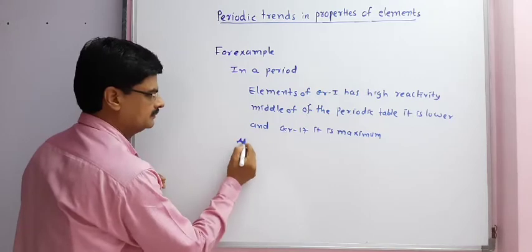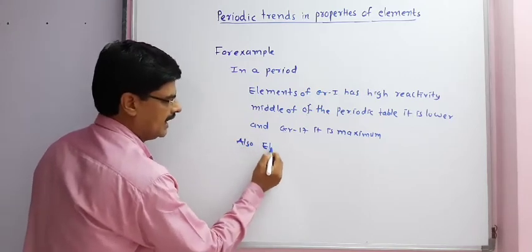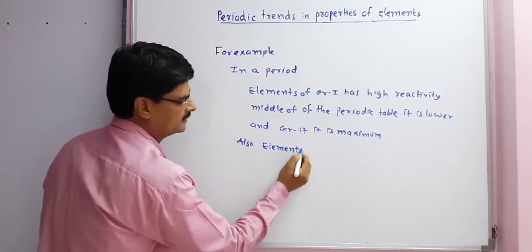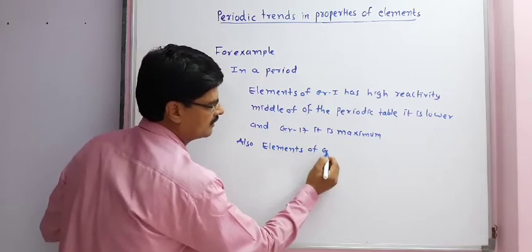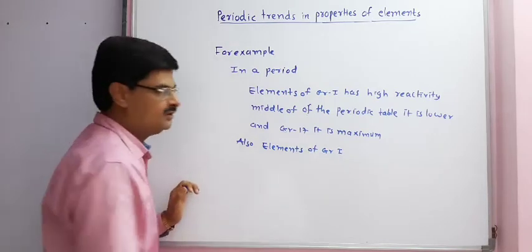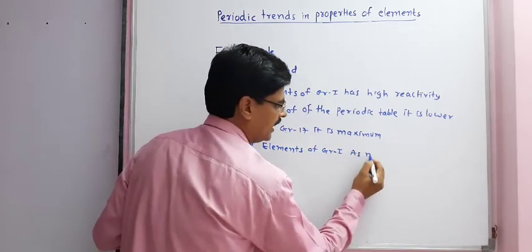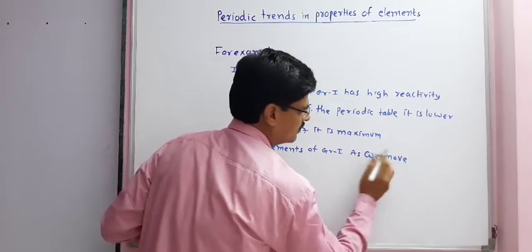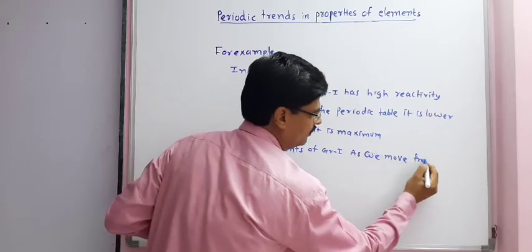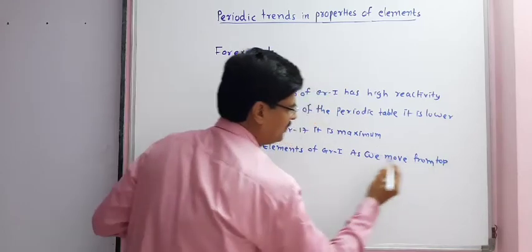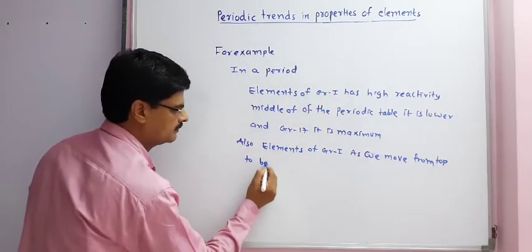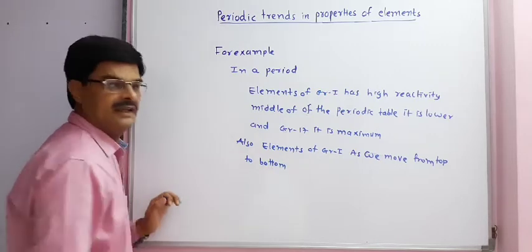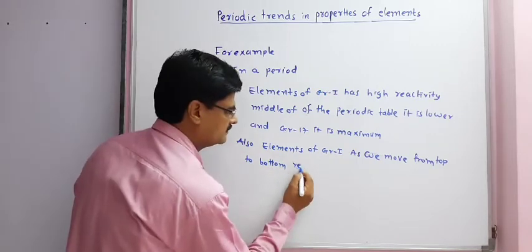Also, for elements of group 1, as we go down, as we move from top to bottom, reactivity increases.